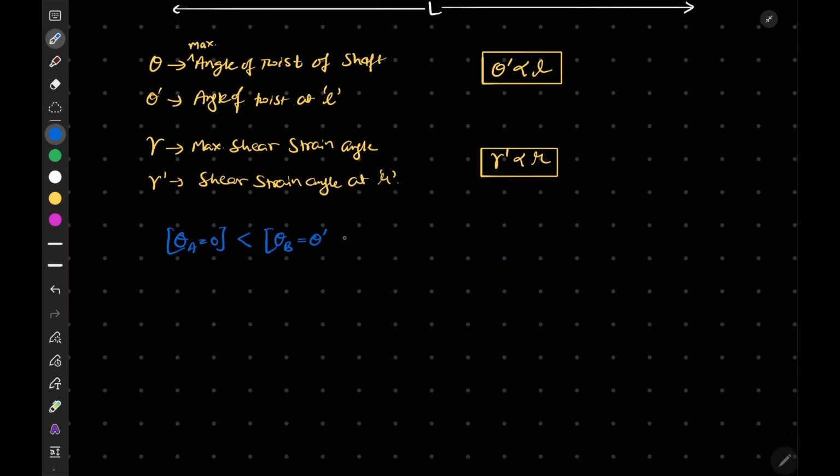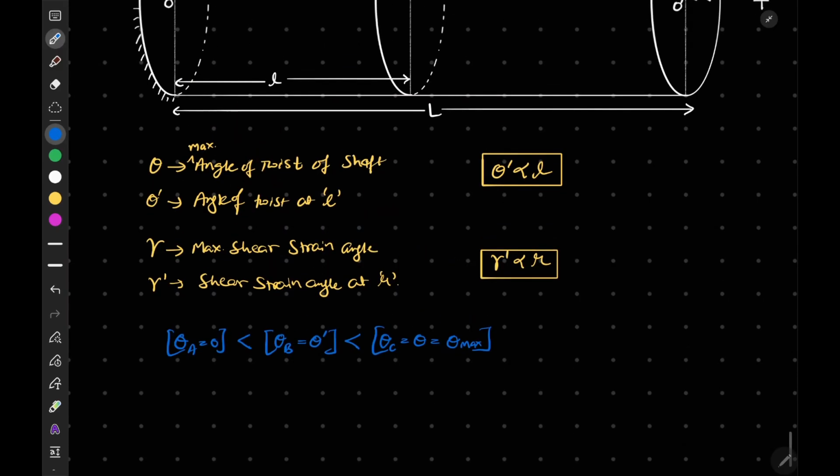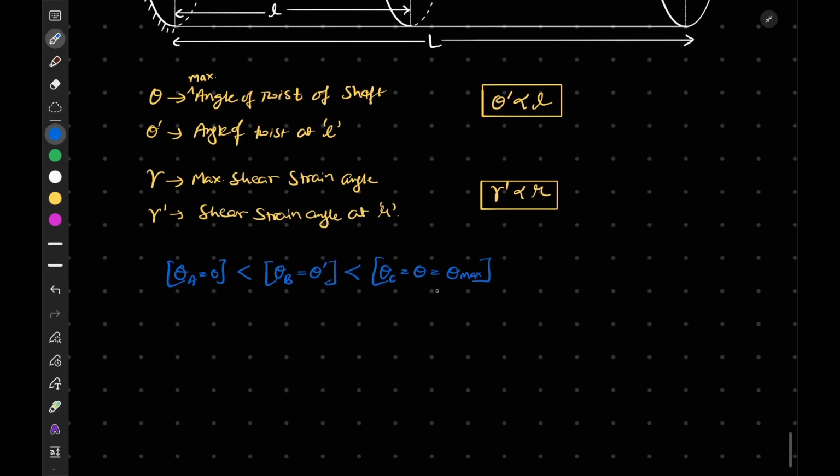And this theta B is less than theta C, that is equal to theta, and is also theta maximum, that is the maximum twist angle for a shaft. And why is this happening? Because we can say that LA is less than LB is less than LC. I hope you understood till this point.